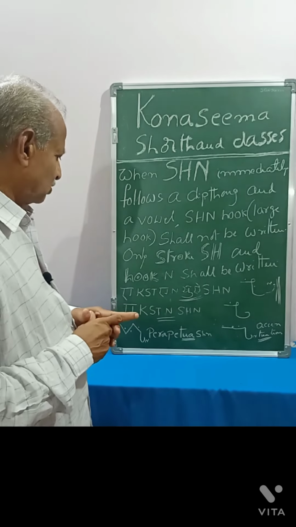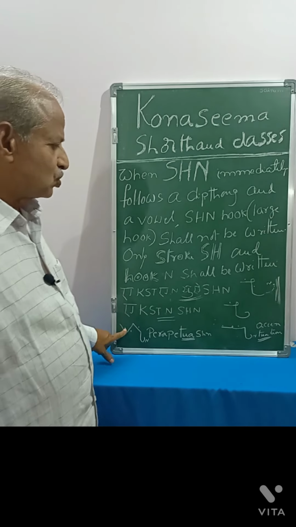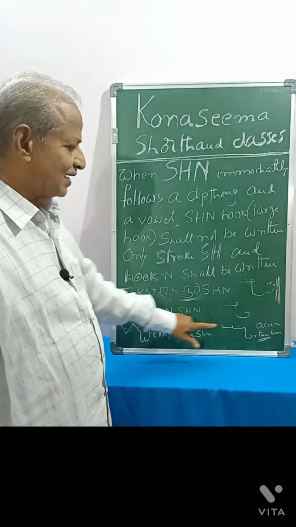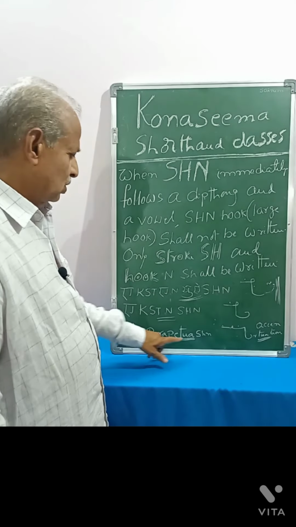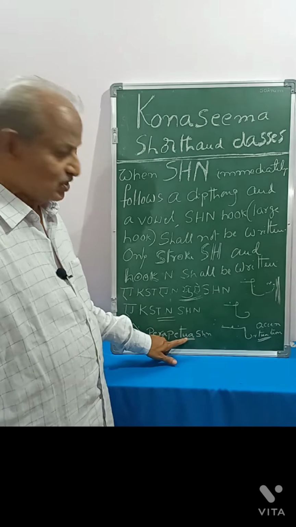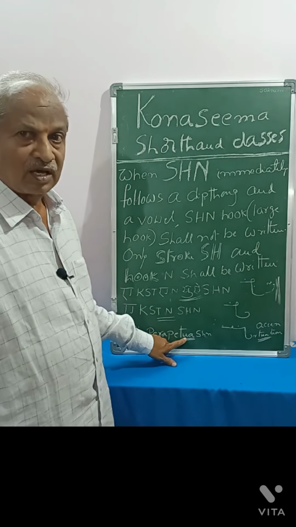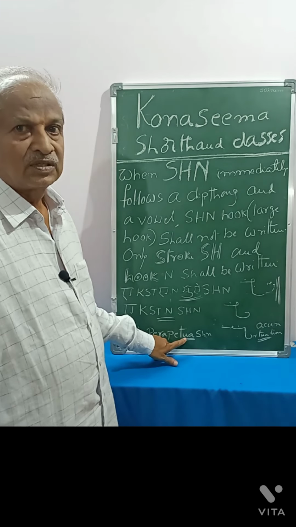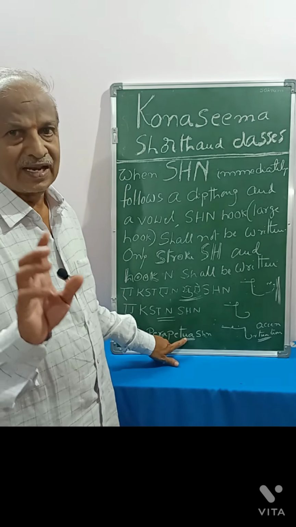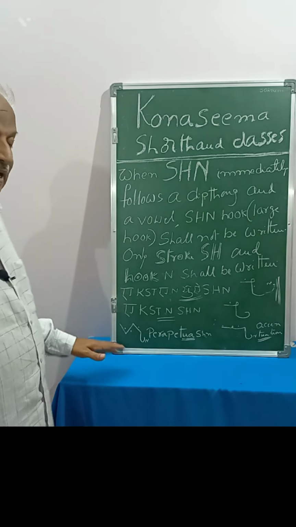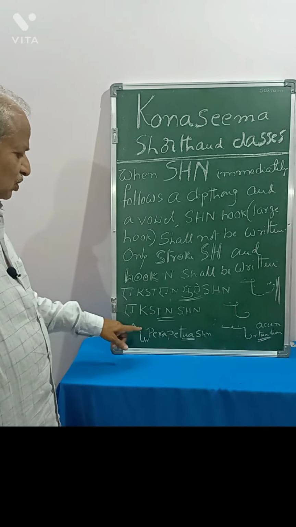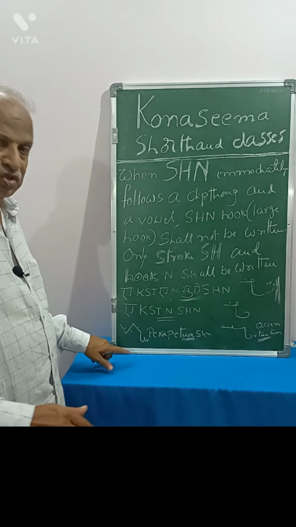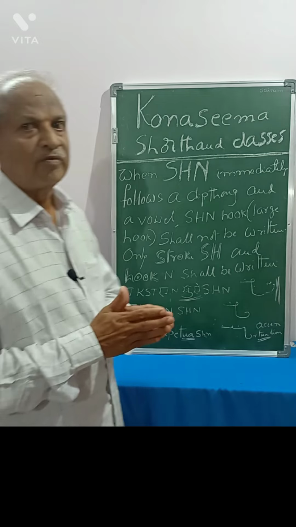Okay. With regard to perpetuation and accentuation, though Shun is preceded by a diphthong and a vowel, it is not necessary to write the stroke ish and the n hook, because to avoid a lengthy outline, if we write p, r, p, t, ish, n, the outline will be very lengthy.